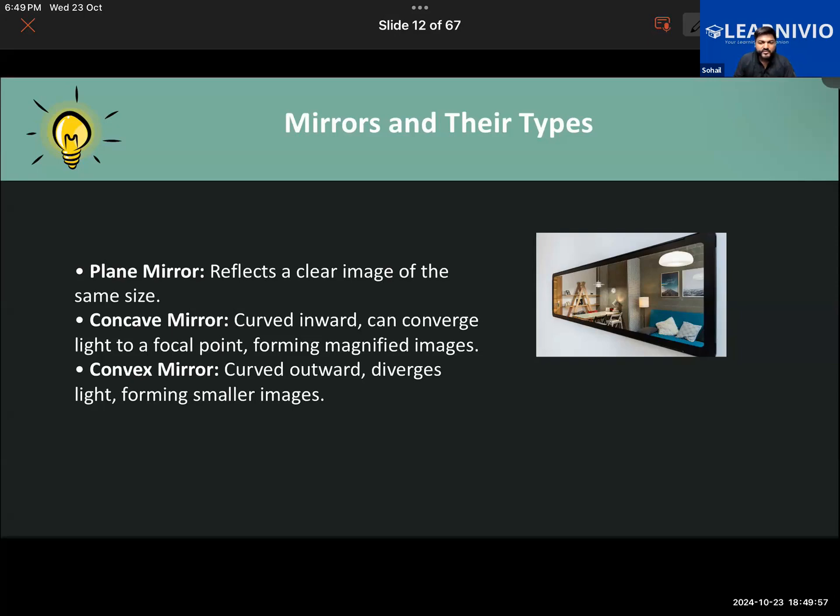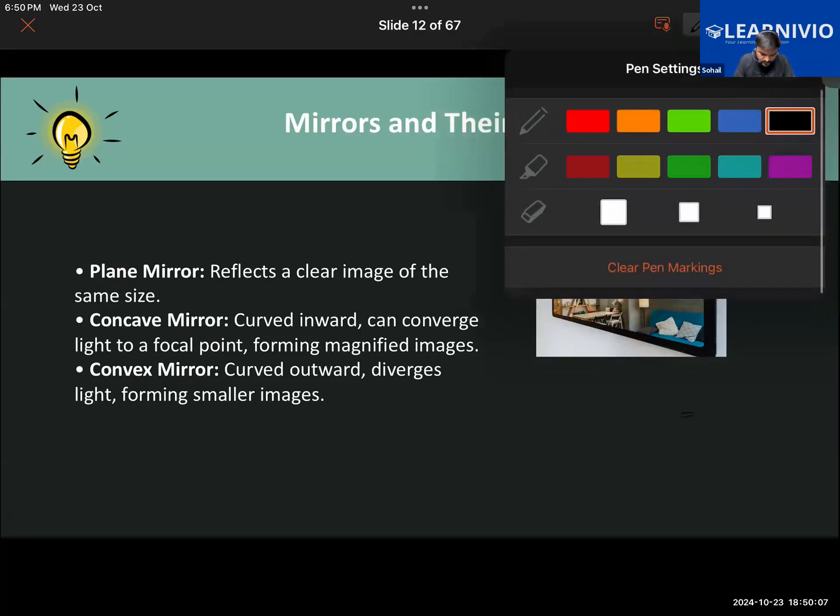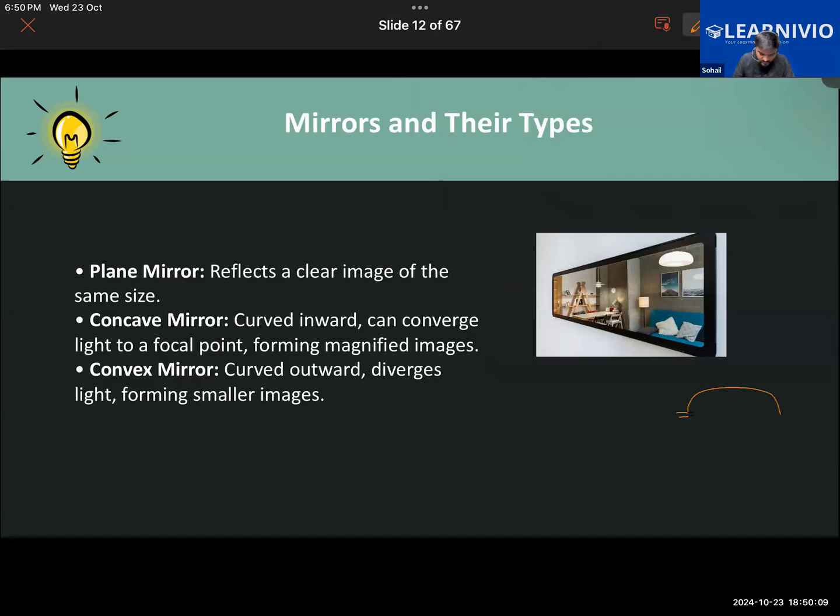In the rear view mirrors, you will see it written that objects in the mirror are closer than they appear. Have you guys noticed that? Yes, sir. The type of mirror involved in this rear view mirror installed in vehicles is the convex mirror.